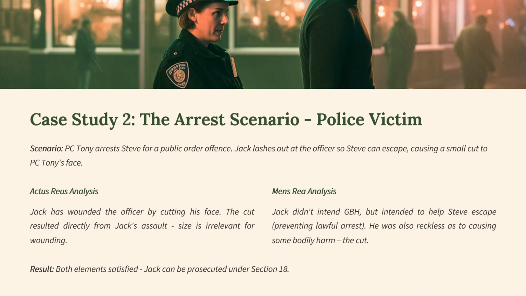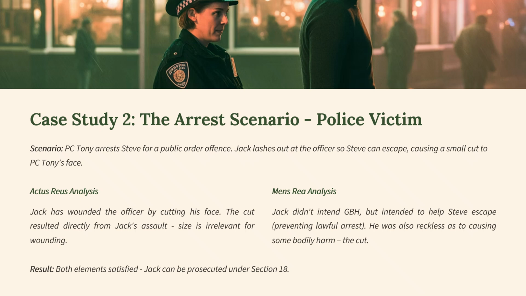Look at case study 2, the arrest scenarios where you have a police officer as a victim. So scenario A, PC Tony arrests Steve for a public order offence. Now Jack lashes out at the officer so Steve can escape, causing a small cut to PC Tony's face. So, actus reus analysis. Jack has wounded the officer by cutting his face. The cut results directly from Jack's assault. Size is irrelevant for wounding, so he satisfies that element.